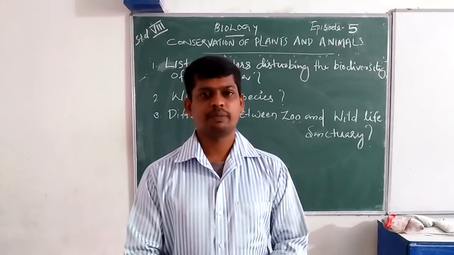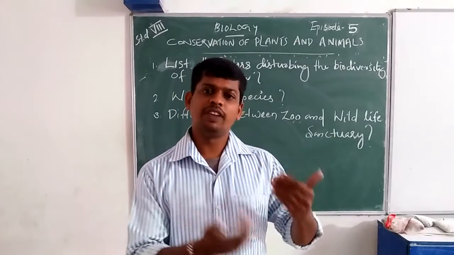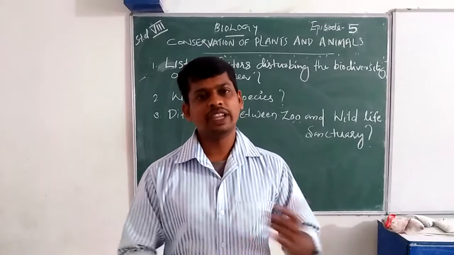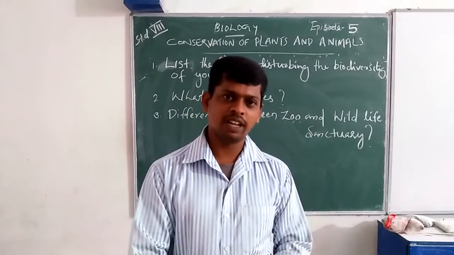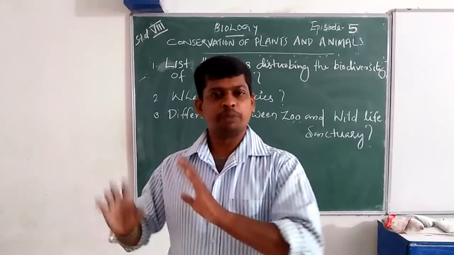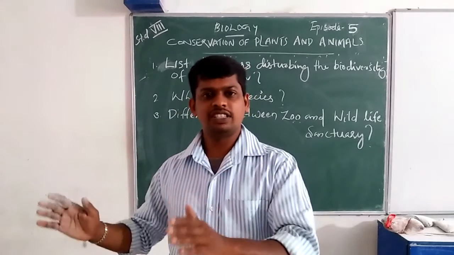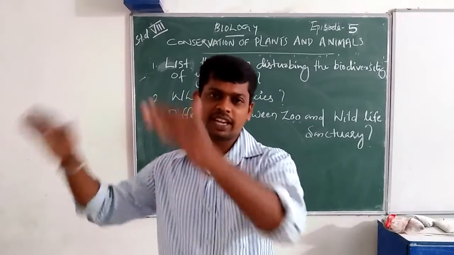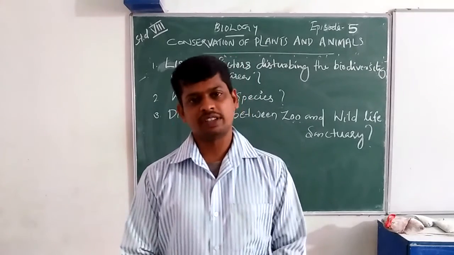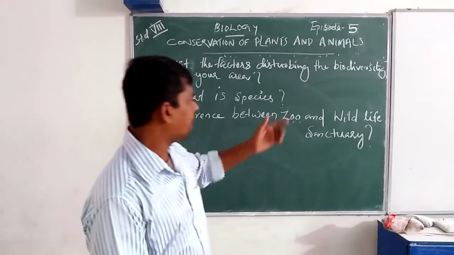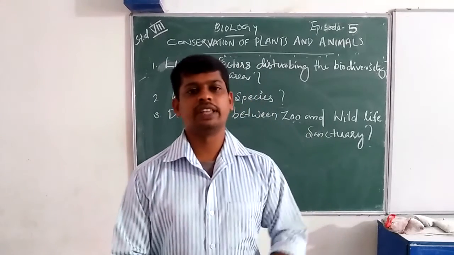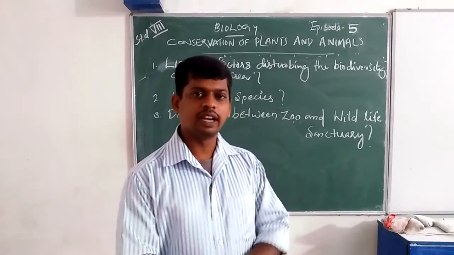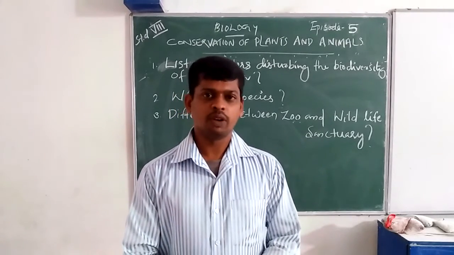Animals and plants, whose actual living area is the forest, are collected and artificially conserved, and we prepare the climatic conditions for them. That is a zoo. But wildlife sanctuaries are natural habitats, where they can live in their own natural habitat.